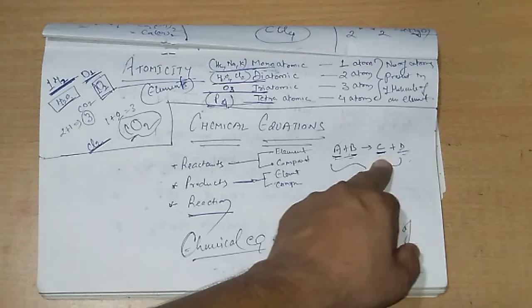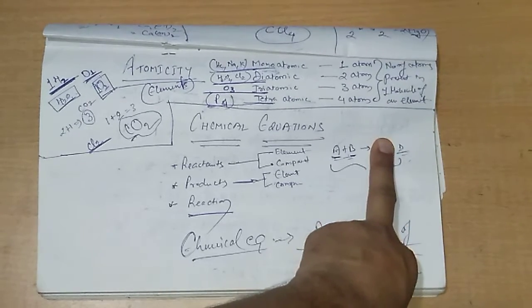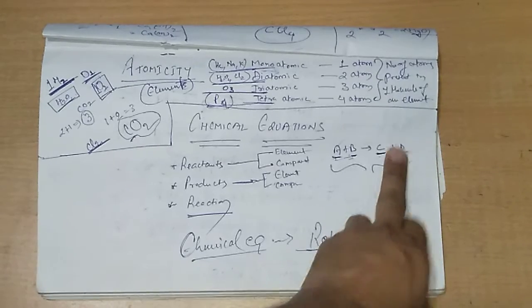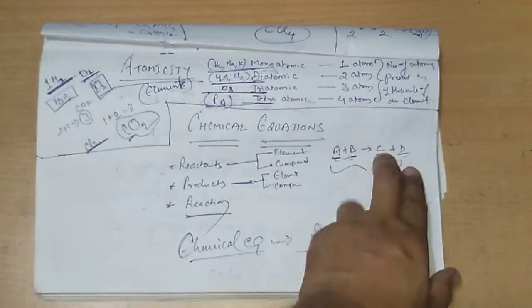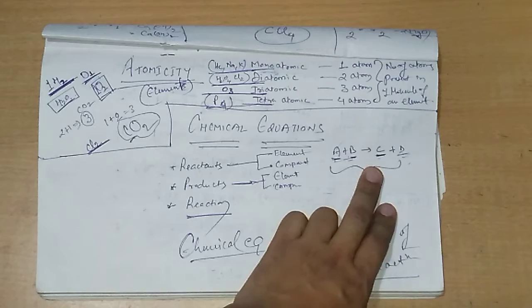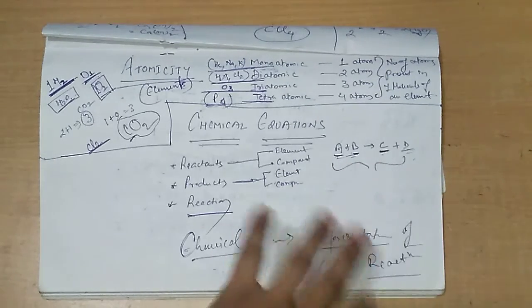It might be possible that you will only get C, or only get D. If C is an element and D is a compound, you might get a compound only, or an element only, or both compounds, or both elements, or one element and one compound. So this kind of possibilities are there.